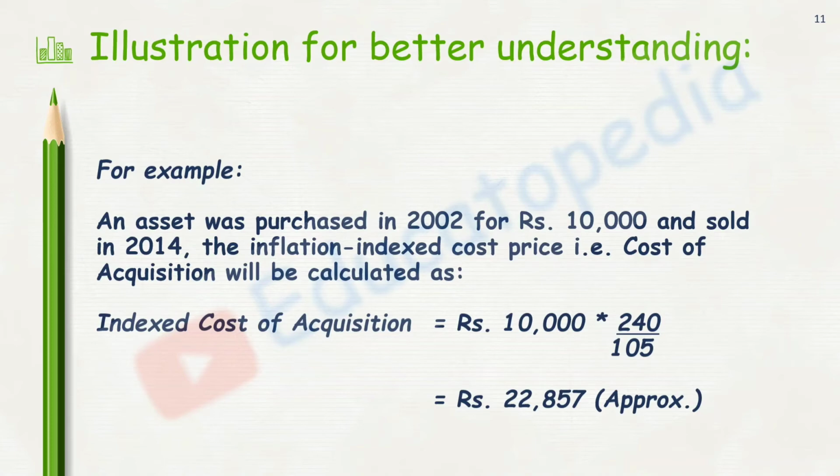The only thing that changes is this cost, because this is now my improvement cost. Instead of the purchase year, it will be my year of improvement. Say I have improved it in 2005, then I'll be dividing it by the index value of 2005. So accordingly, I'll be computing indexed cost of improvement as well.